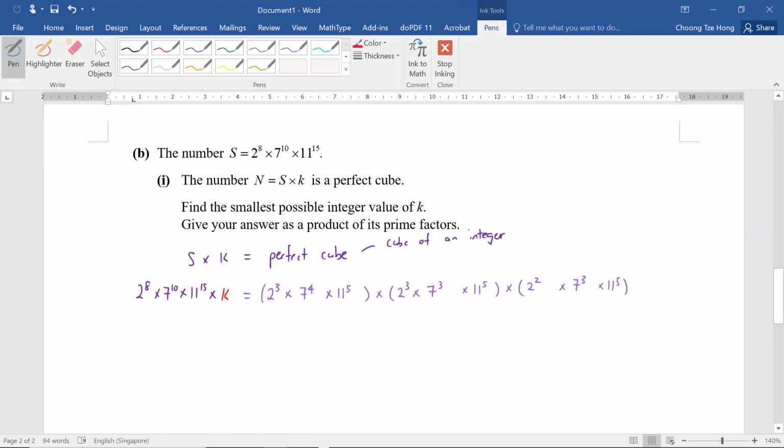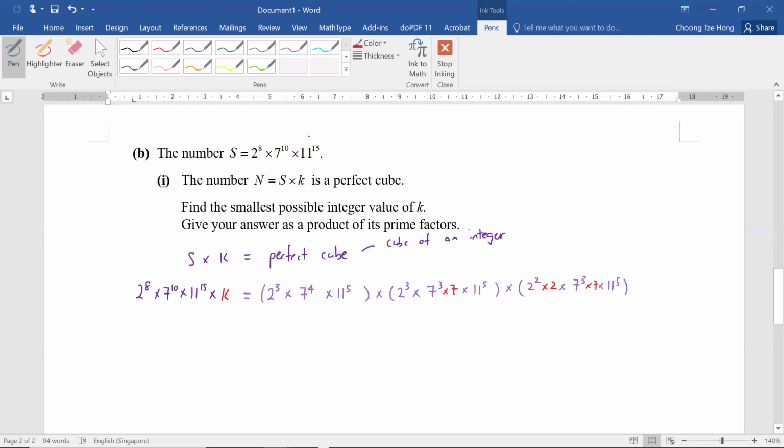Over here you have 2 cube, 2 cube, and 2 square. So what we are missing is one more 2 from here, because if I add another 2, 2 square times 2 will give me the 2 cube. Over here we have 7 power 4, here is 7 power 3, 7 power 3. So this means that we need to top up 7 over here and here. The 11 power 5 is already the same between the three groups, so we don't have to do anything else.